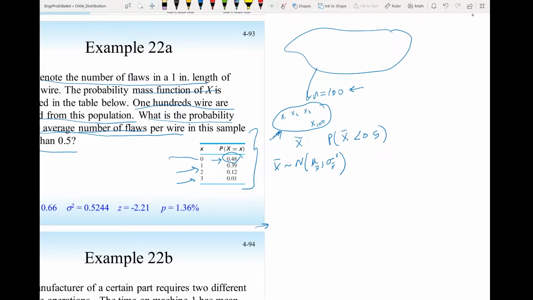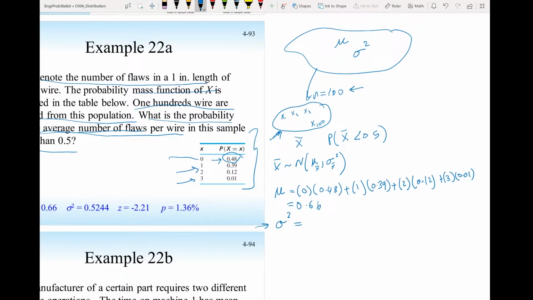First step, we have to find the mean and the variance of the population. This is a discrete distribution, and we know the mean will be: the first possible value of x is 0, times the probability x equals 0, which is 0.48, plus the second possibility for x, which is 1, times the probability 0.39, plus 2 times 0.12, plus the final possibility, 3 times probability 0.01. So the mean here, if you do that, you should get 0.66.